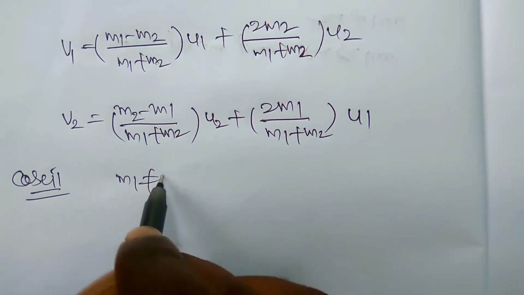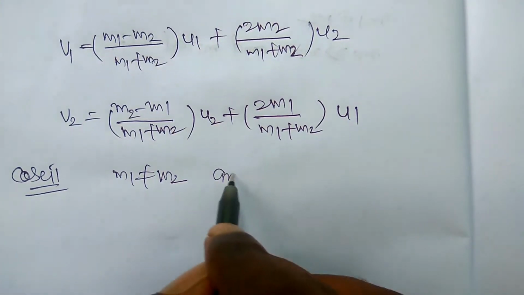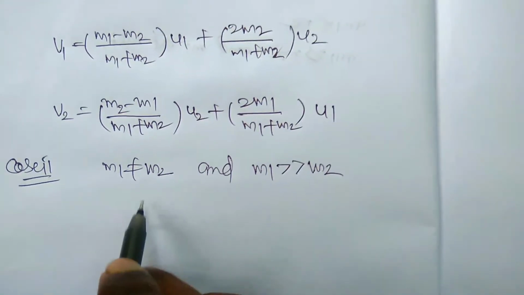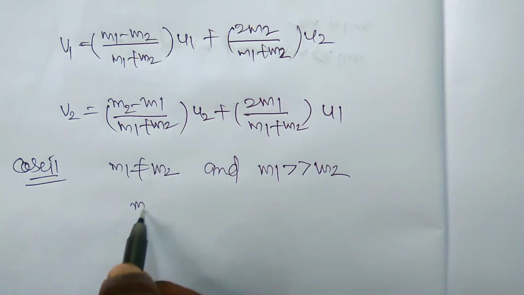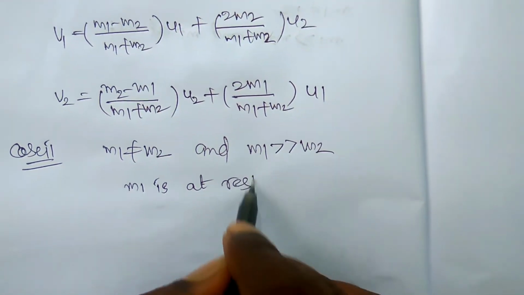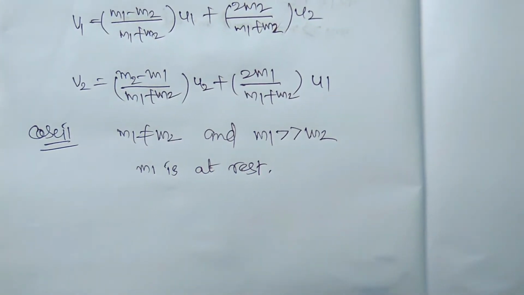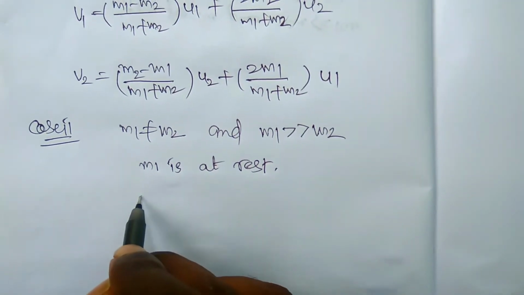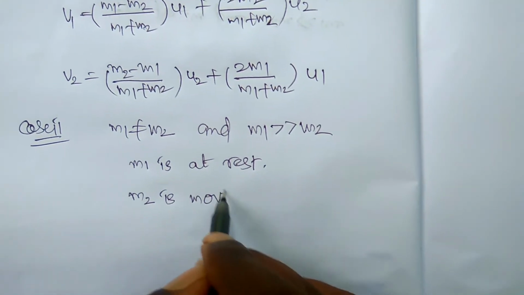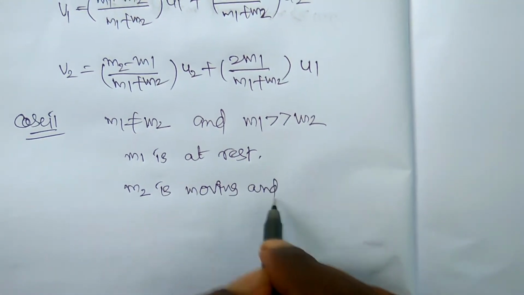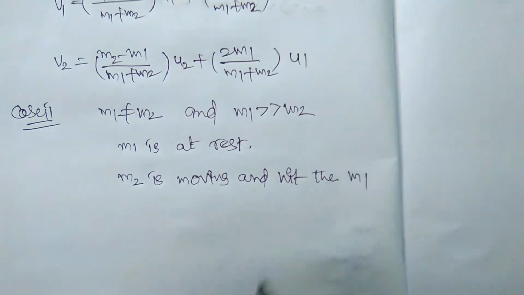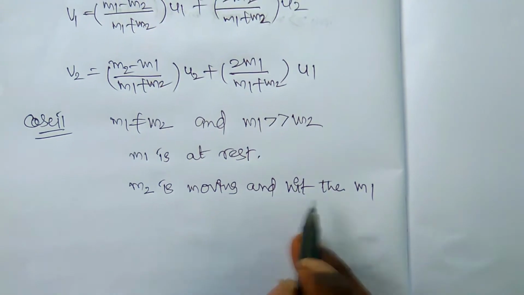The case 2: m1 is not equal to m2 and m1 is greater than m2. Here you have to remember m1 is at rest, and m2 is moving and hits m1. m2 is only moving.